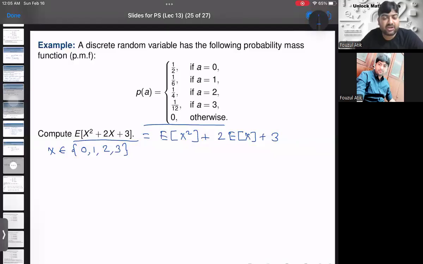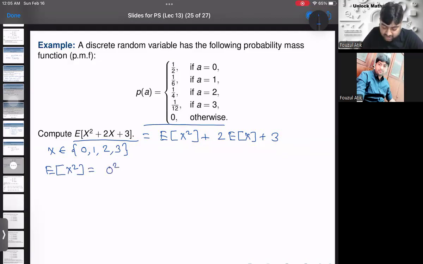Now this problem we can do it in two ways. One, what we are doing right now, and another one I will discuss after doing this. Because it is linear, it is E of x square plus 2 E of x plus 3. Now let us calculate one by one. What is E of x squared? We have already done such kind of thing earlier.